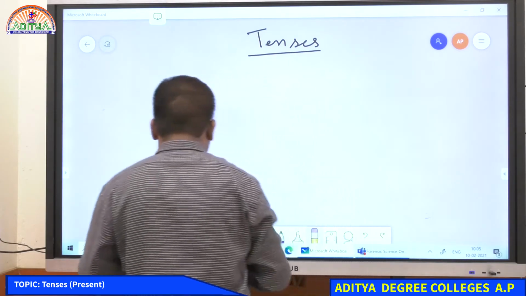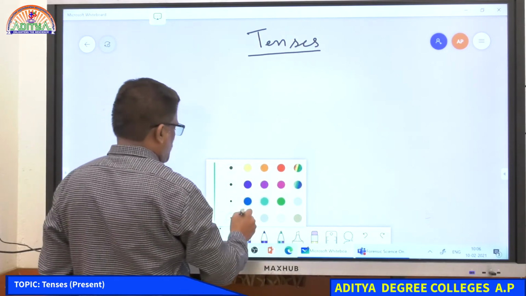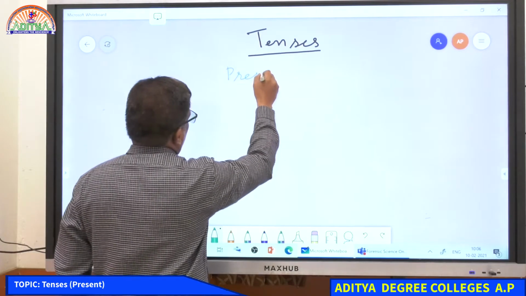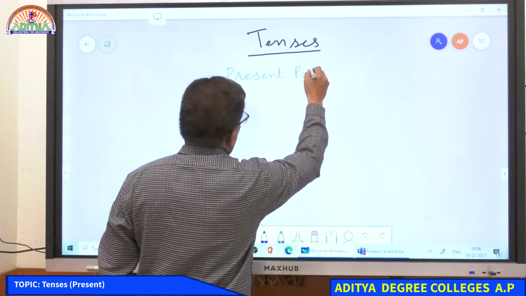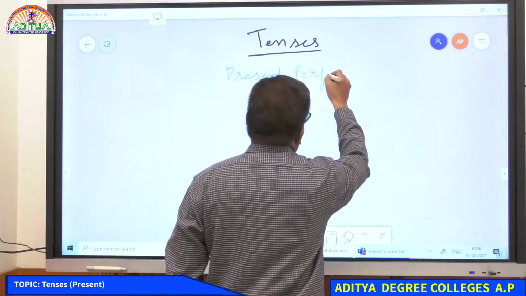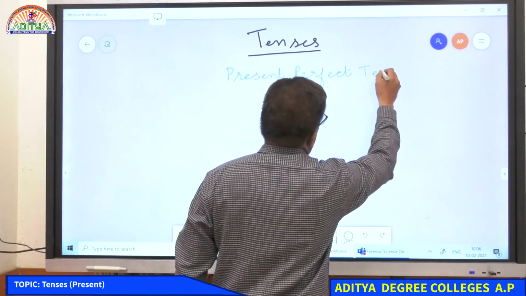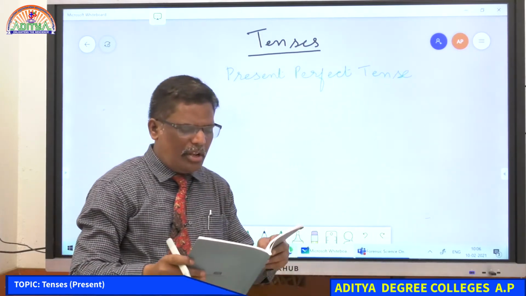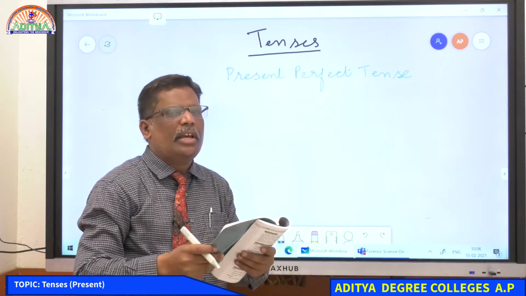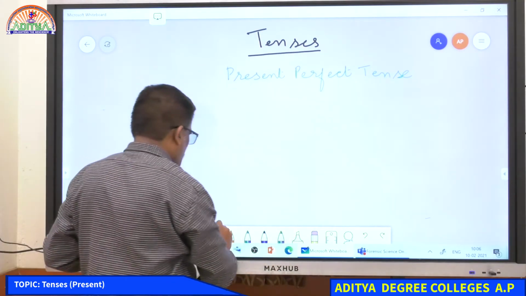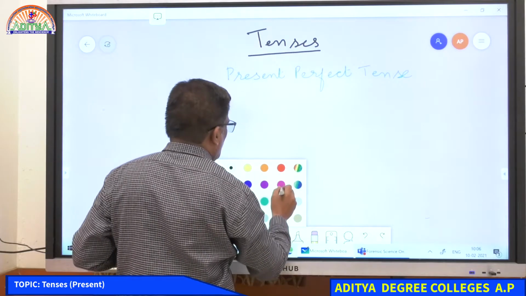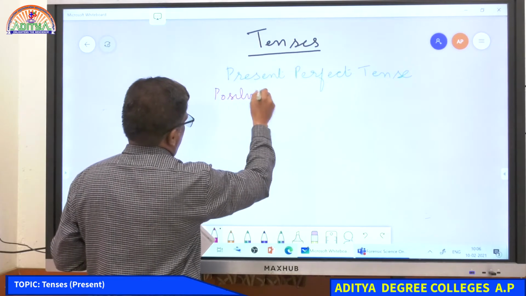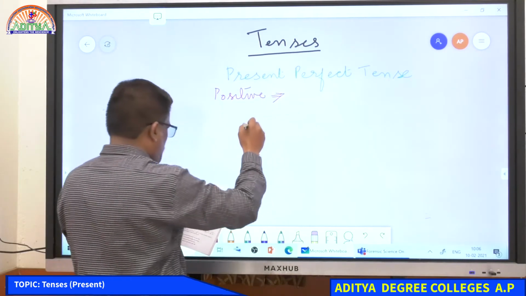Right, okay. So next, let's see present perfect tense. Present perfect tense. Is it clear to all of you? So present perfect tense, let us see how it will be in positive. Positive, what is the rule?